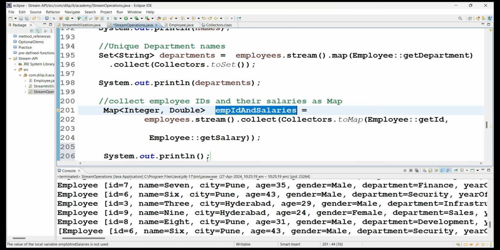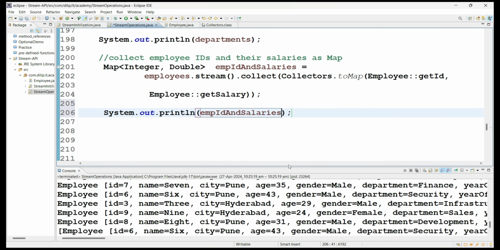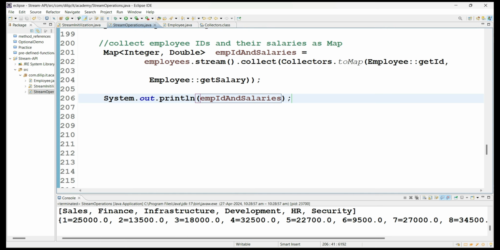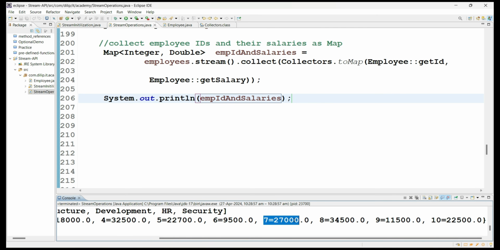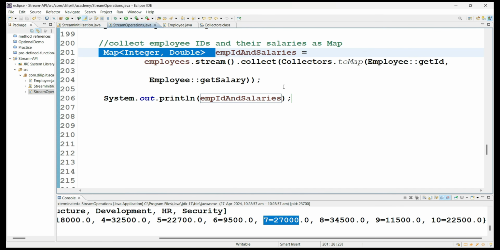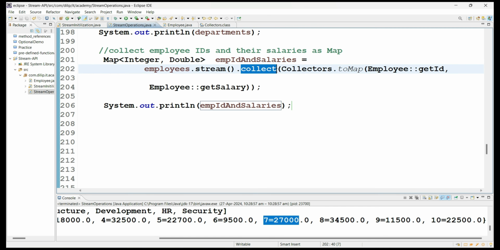So we got all the respective IDs and salaries. We are trying to understand now. So see here, employee 1 25,000, 2 13,500, 3 18,000, like that. Every employee ID and their respective salaries we got as key value pairs and we collected it as a map. So this is how the collect method is making our life very simple from the stream of elements. Okay, so let me take one more method also.